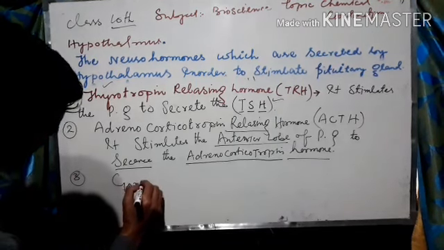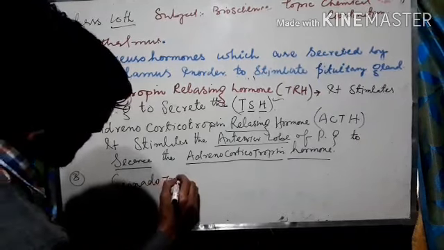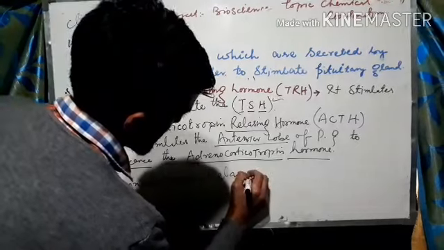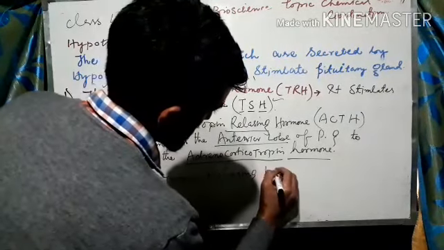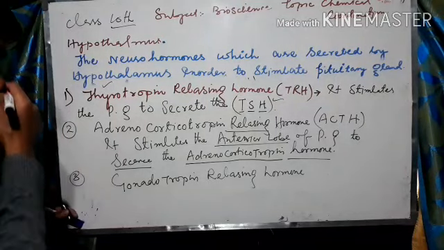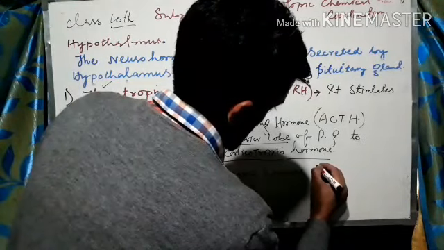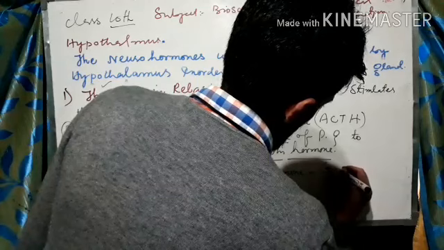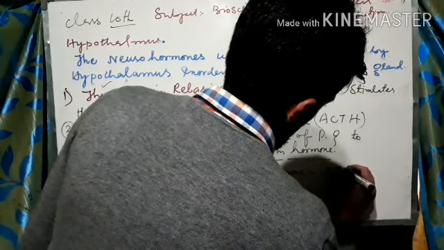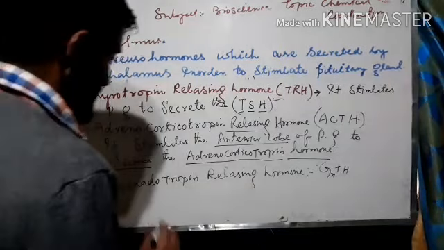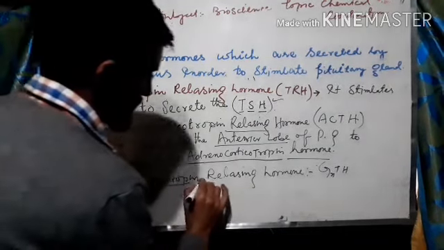gonadotropin releasing hormone, GnRH. It is also a neurohormone.